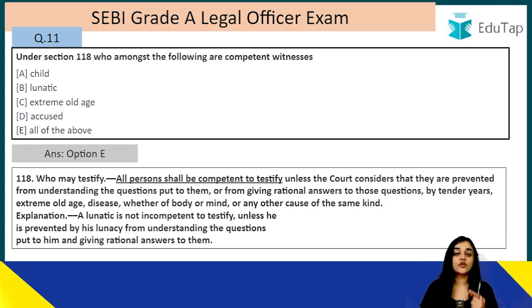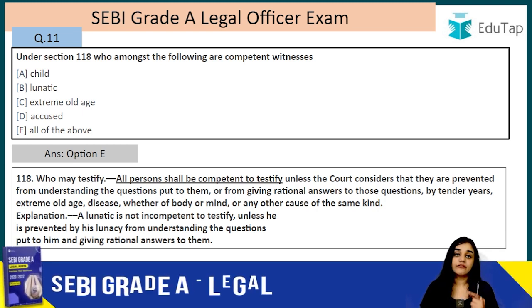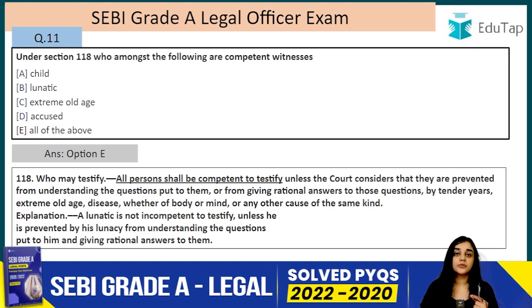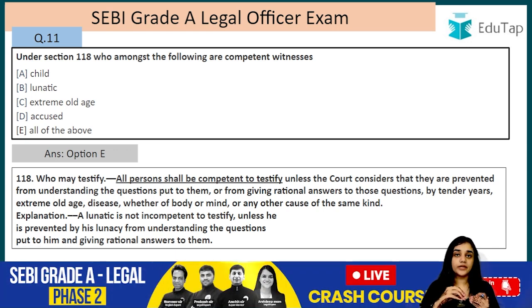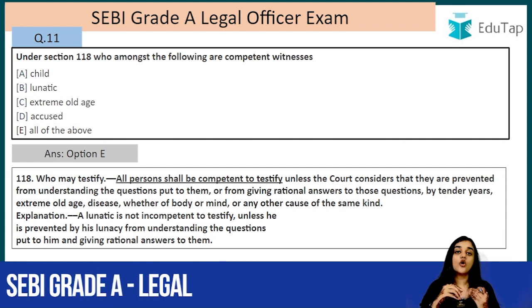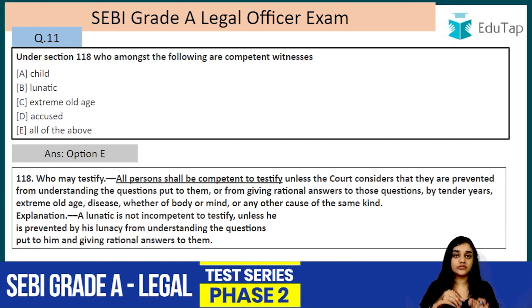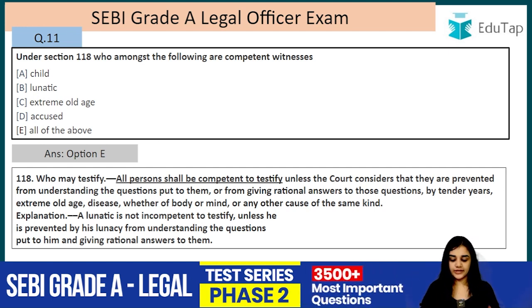They are what? They are competent witnesses in that case. So everyone is a competent witness. Please remember that everyone is a competent witness, but there is a test that determines whether they are competent or not. As a general rule, everyone is a competent witness, but if they are unable to understand the very question that is put to them, or unable to give a rational answer, in that case they are not a competent witness.